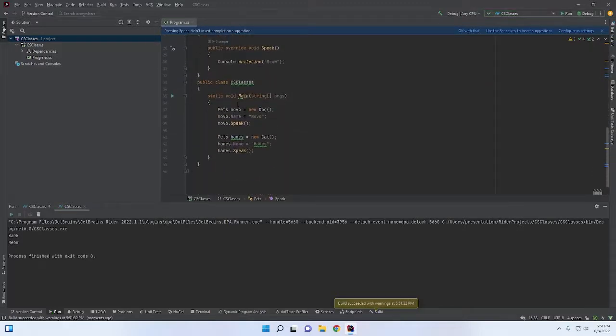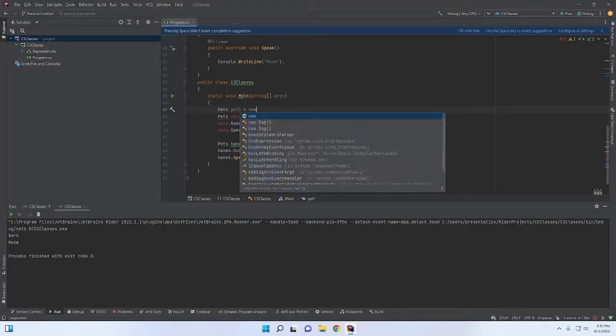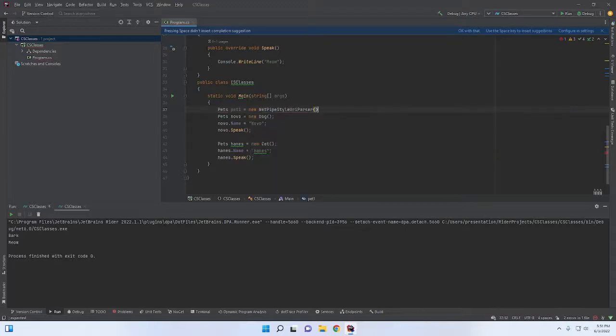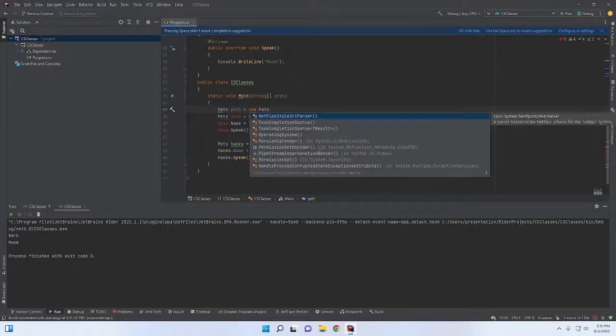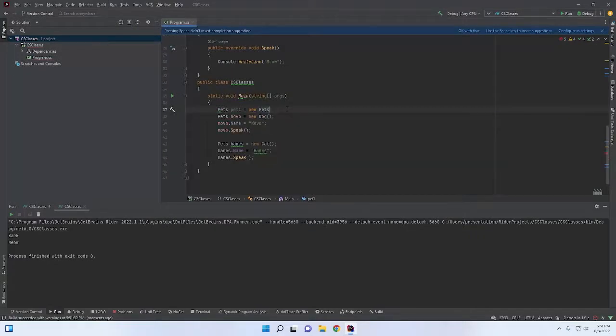And this prevents some problems to where if you say pets, and then we say pet1 is equal to new pets. Notice that that's going to complain. There is no new pets there because you cannot create an object of a new abstract class. Cannot create an instance of the abstract class pets.